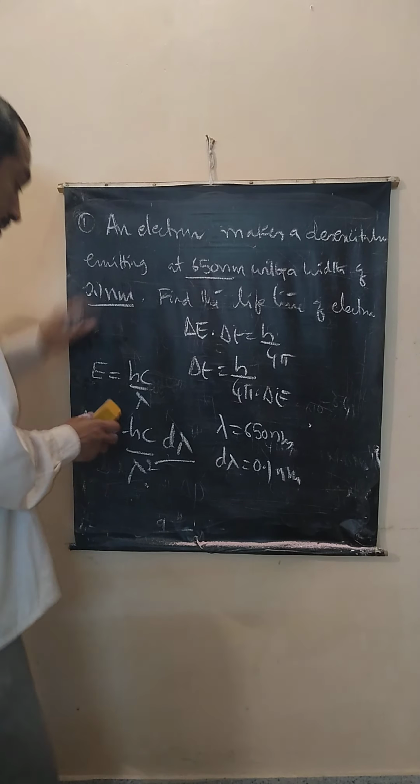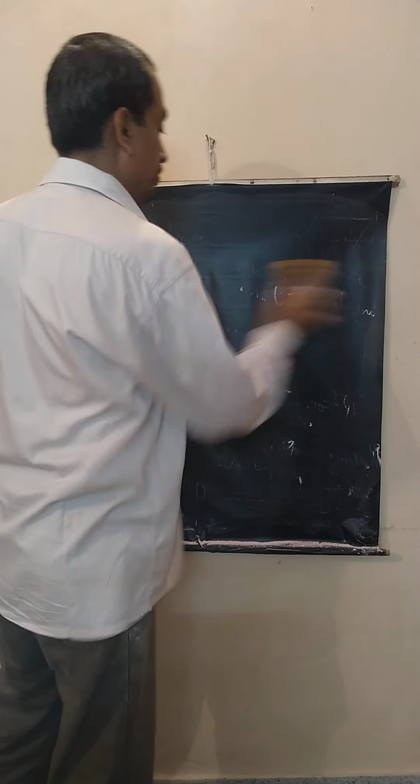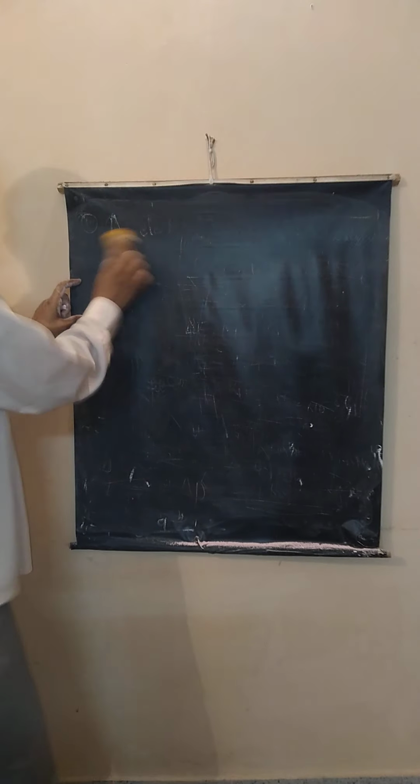Now the last type of numericals that are asked on this is related to eigenvalue and eigenfunction.